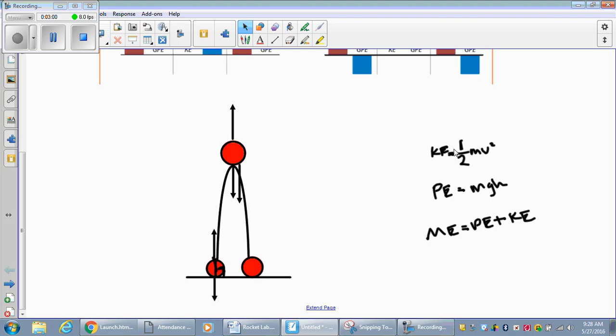So let's look at our kinetic energy equation, right? At the beginning, we can look at our energy as 1/2 mv squared, the mass times the velocity squared of the rocket, and then divided by 2 will get us our kinetic energy.